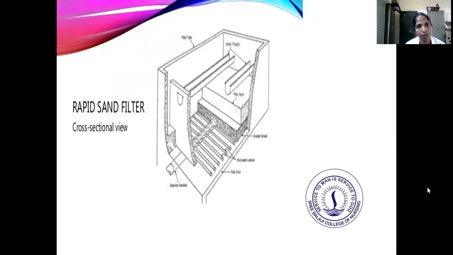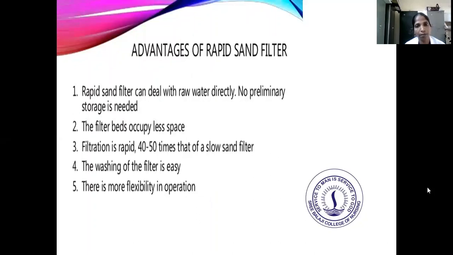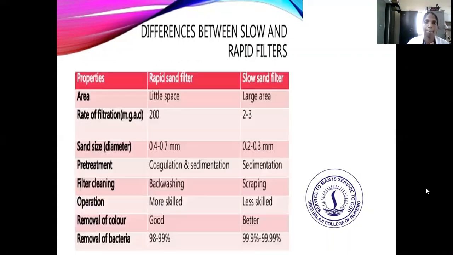This is a cross-section view of a rapid sand filter. Next are the advantages of the rapid sand filter. The main advantage is that it can deal with raw water directly, and no preliminary storage is needed. The filter beds occupy less space. The filtration is rapid, taking 15 minutes, compared to the slow sand filter. The washing of the filter is very easy, and there is far more flexibility in operations.